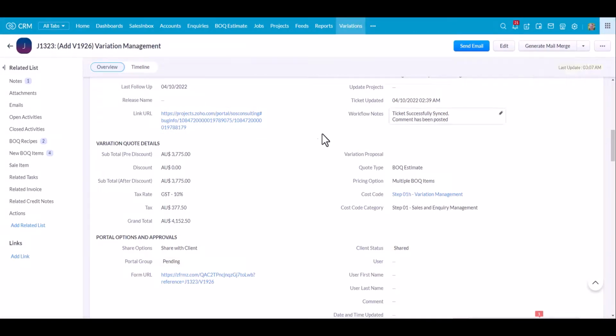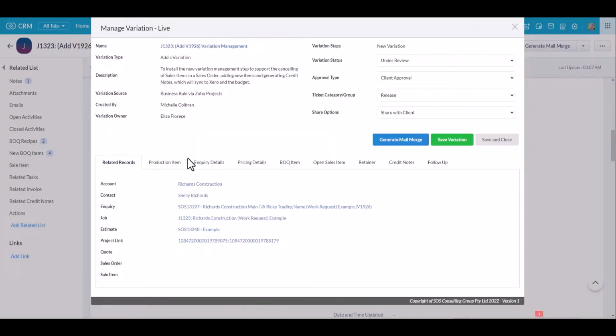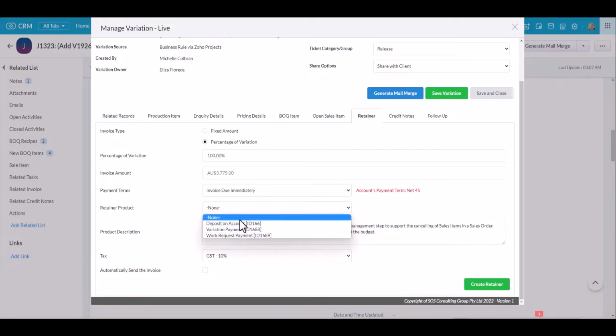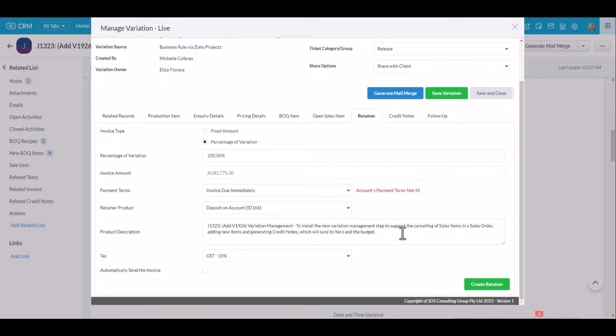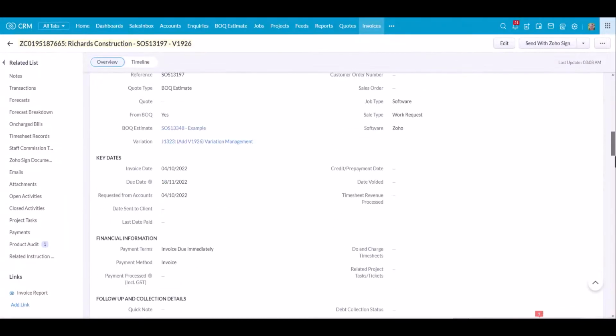And what we're going to do is go back into the widget, and we're going to raise a retainer invoice. So we're going to jump into this tab, the retainer, and in here we're just going to pop in that we want to do 100% invoice. It grabs the amounts. I'm going to put payment due immediately, choose my retainer product, pull through my description from the variation, and I could click to automatically send it, but I'm going to create the retainer, and there we go, there's the invoice.